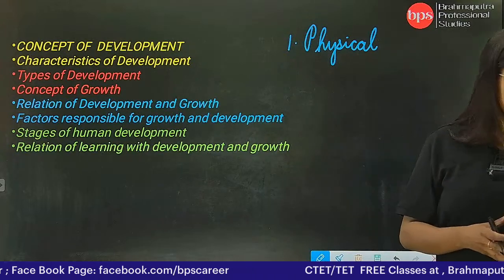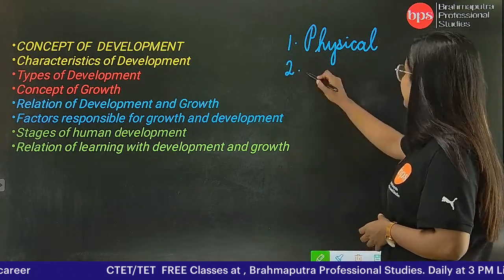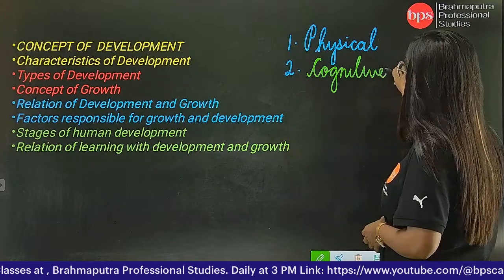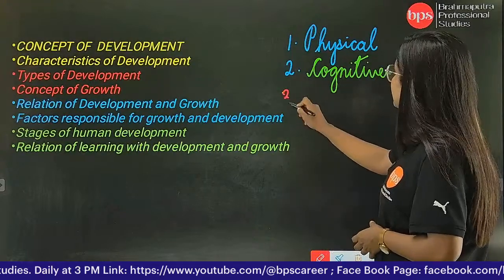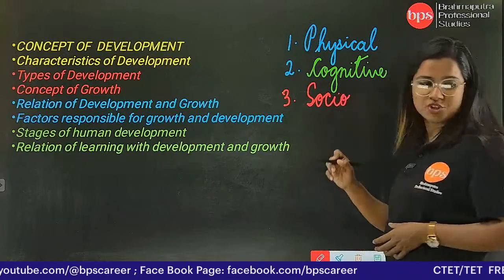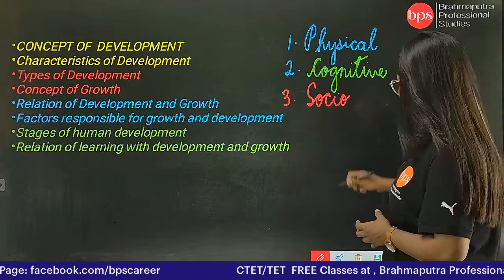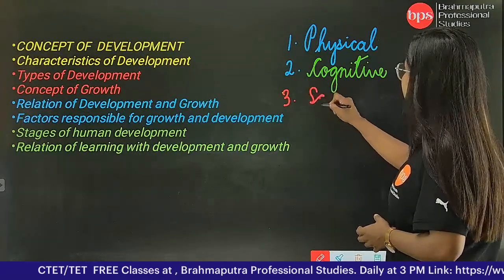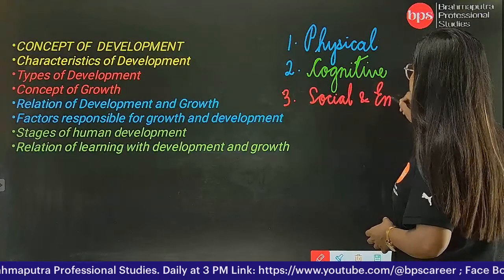Next, we have cognitive development. Then we have social and emotional development.